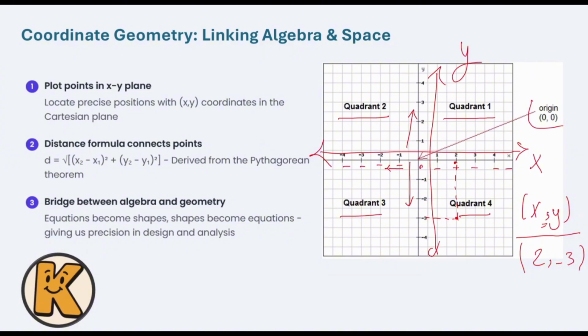We do have a very interesting formula. I'm not going to talk about it, but if I do have 2 points, for example, one point over here and another point over here, and I ask you to draw the line between these two, and to find the distance between these two, we do have a specific formula for that. Again, we are not going to talk about it. This is Math 101. In the future, when we are talking about the geometry itself, I'm going to consider all of them. And why do we have this plane? It's going to show us a bridge between algebra and geometry. As you can see over here, not only do I use the geometry itself, but I also use the algebra to find the distance or anything related to that.